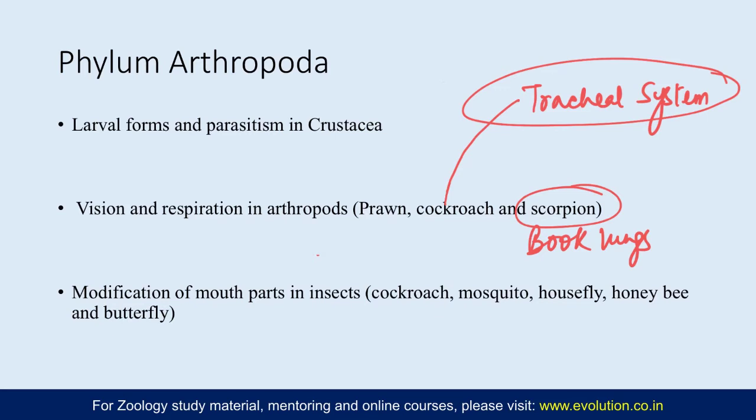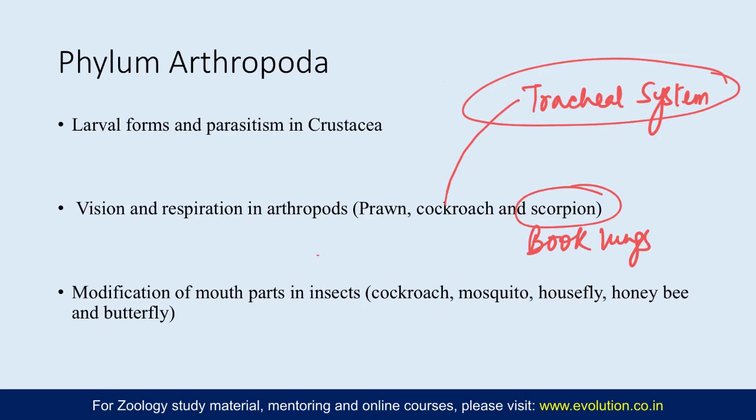So the diagram here, the muscles associated with all these, and why they are called book lungs, because all the vertical lamellae present in them are arranged like the pages of a book. So that is why they are called book lungs. So the structure is important, the muscles associated with it, and the mechanism of respiration is also important.